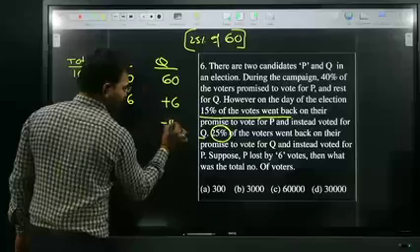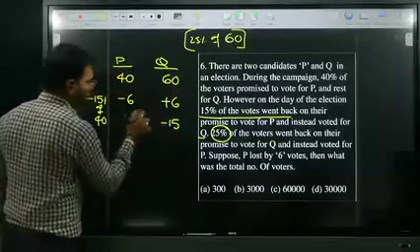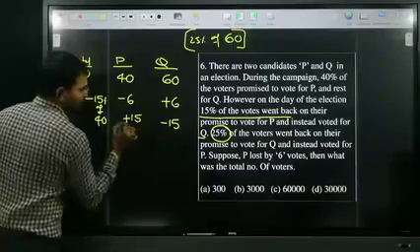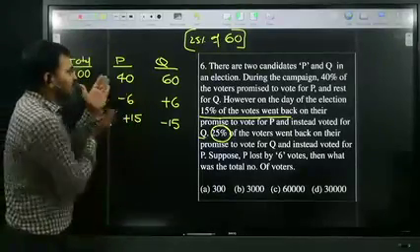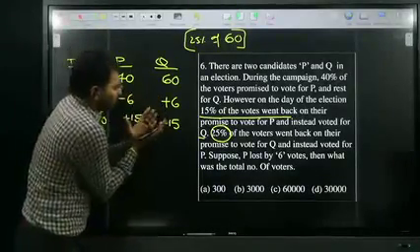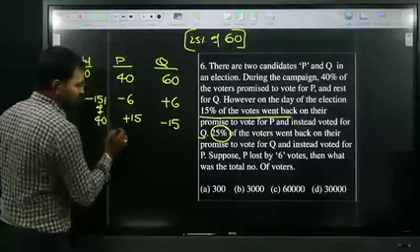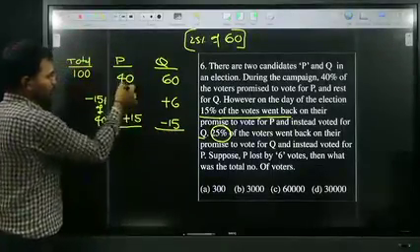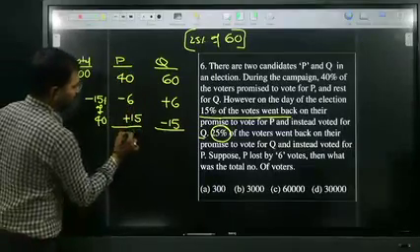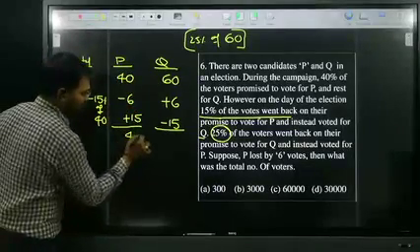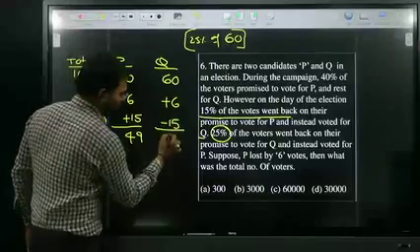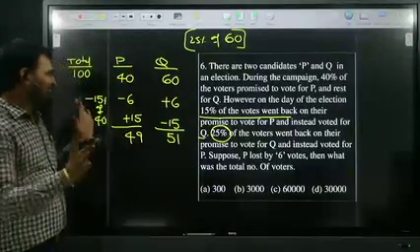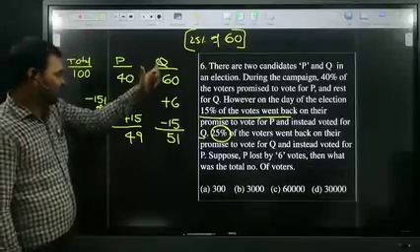And 15 Q voters did not vote for Q. They voted for P. That is nothing but +15. Some P voters voted for Q, some Q voters voted for P. After cross voting, finally P got 49 and Q got 51.